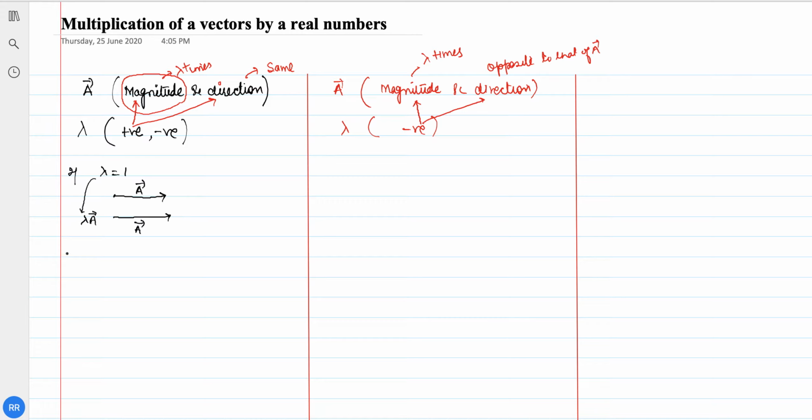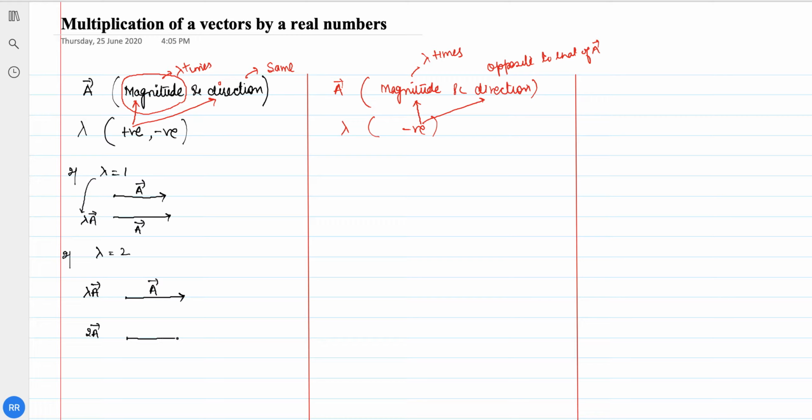Another example: if lambda is equal to 2, then what will happen to lambda times the vector a? The magnitude will become 2 times. I will draw the diagram in this case. Here is the vector a, and this is now the vector 2a.